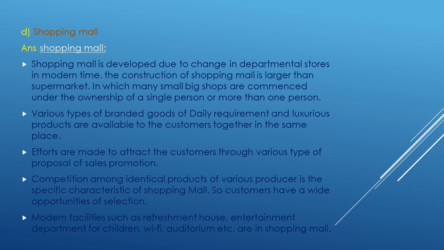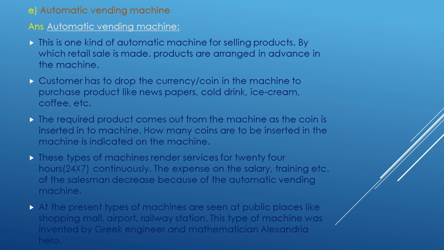Competition among identical products of various producers is a specific characteristic of shopping malls, so customers have a wide opportunity of selection. Modern facilities like a refreshment house, entertainment department for children, Wi-Fi, auditorium, etc. are in a shopping mall. Automatic vending machine.